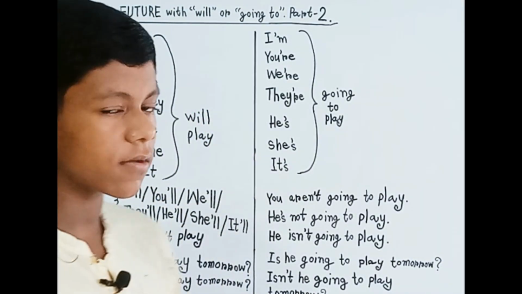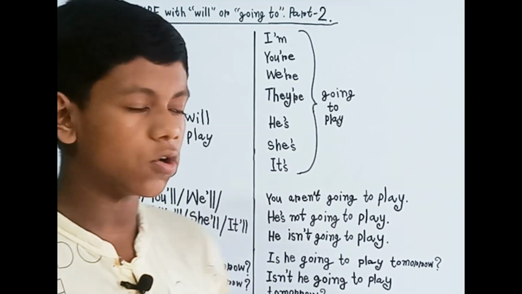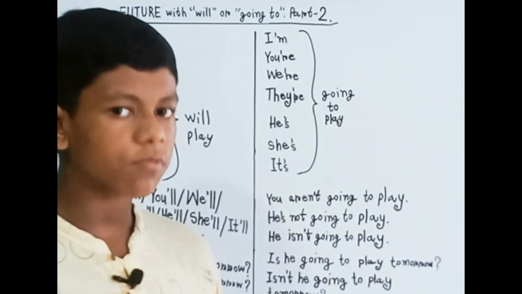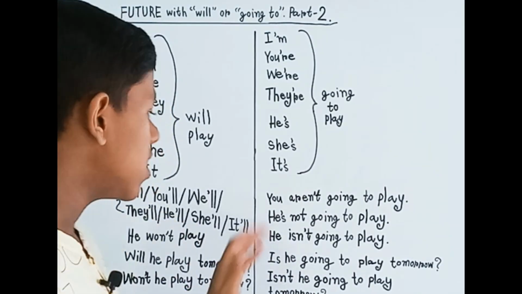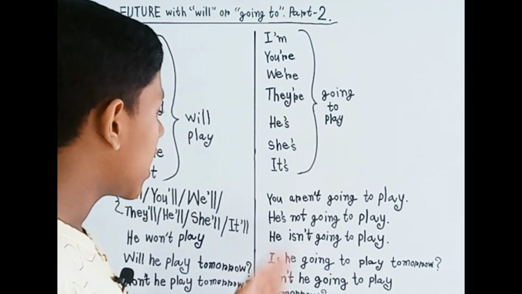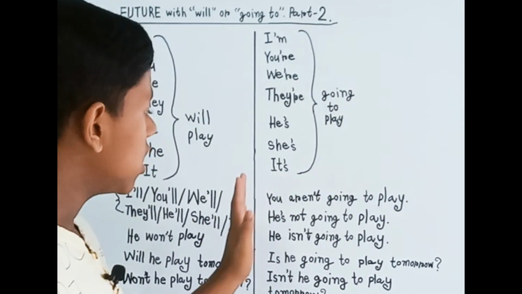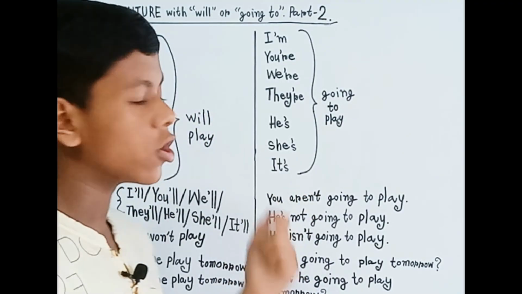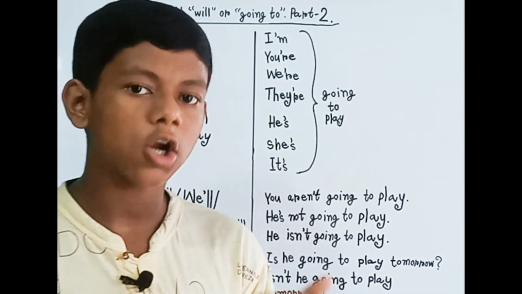So we have already understood this. So just keep this in your note. Then we will learn how to transform it into the negative and the question. So now we have already reached the negative sentence, and now we are looking at, you aren't going to play. So here, after the word you, our sentences are not.